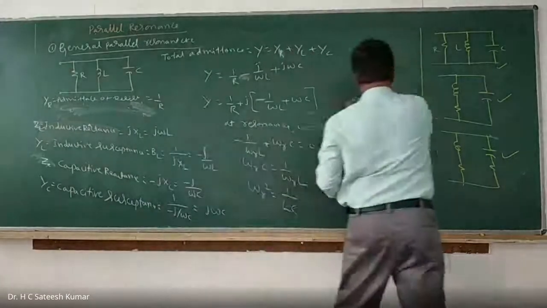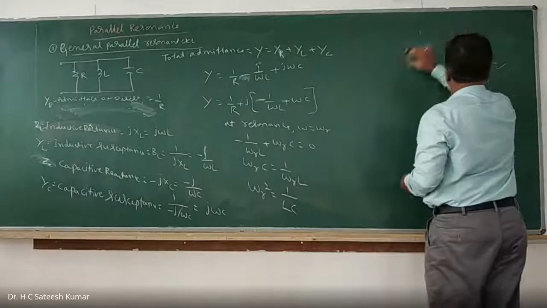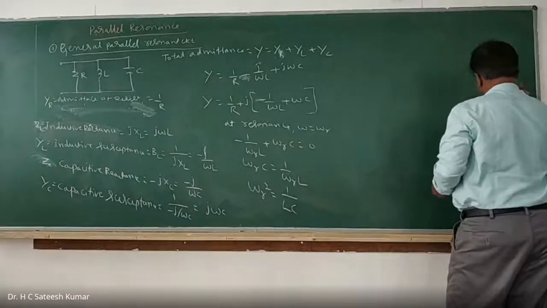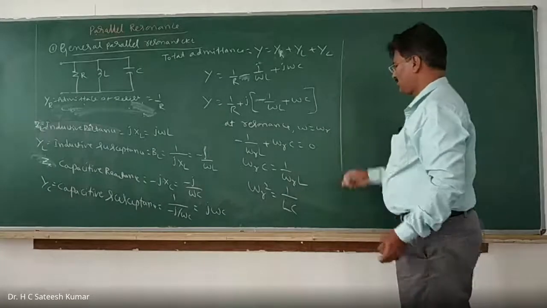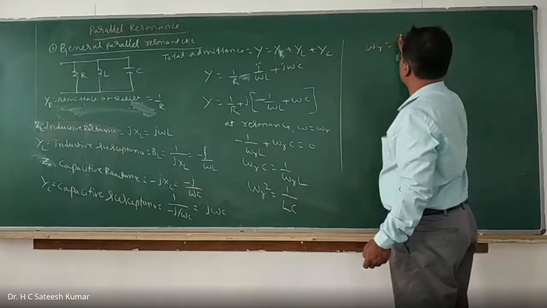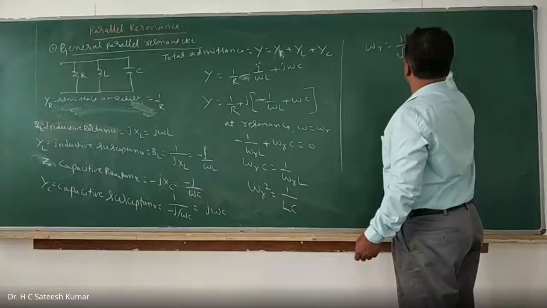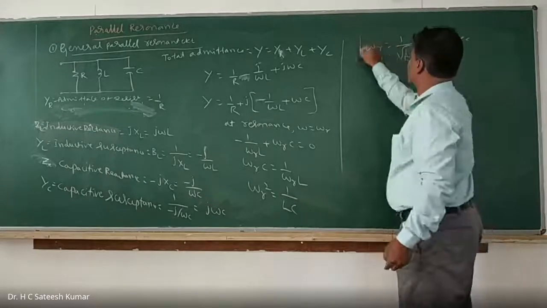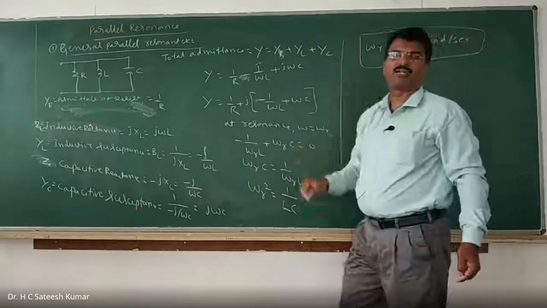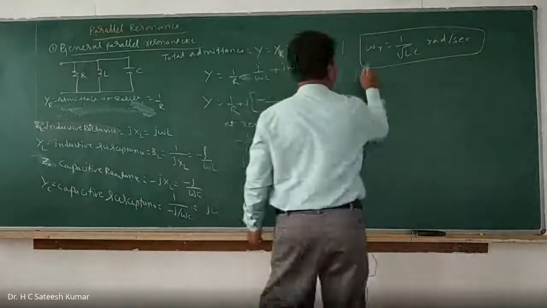Therefore, omega R is equal to 1 by root LC radians per second. That is the expression for resonant frequency in terms of radians per second. Similarly, omega R is 2 pi FR.